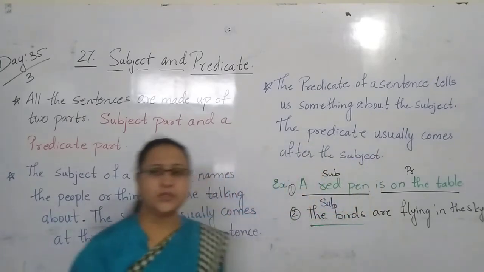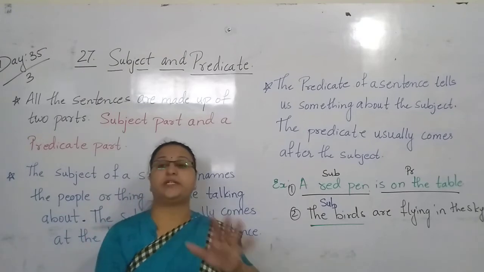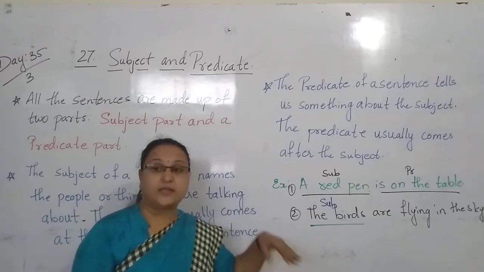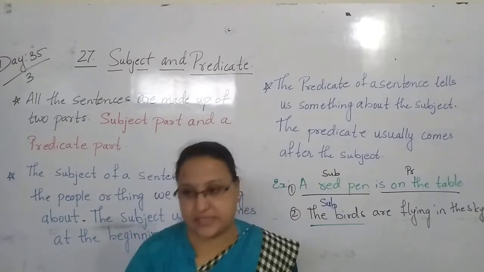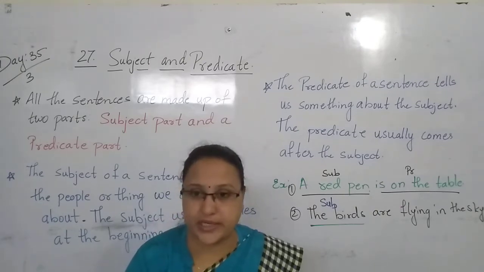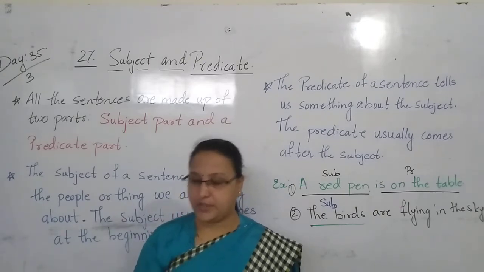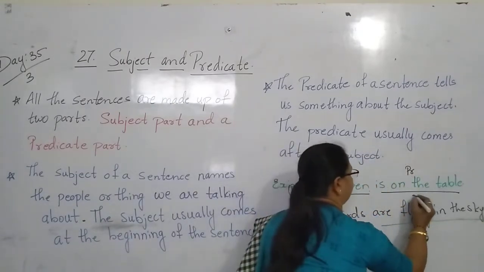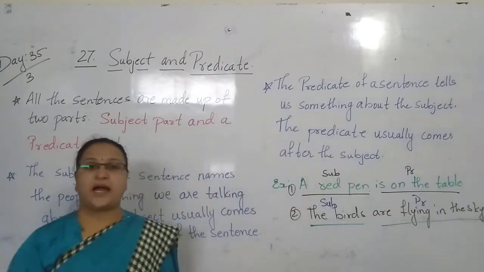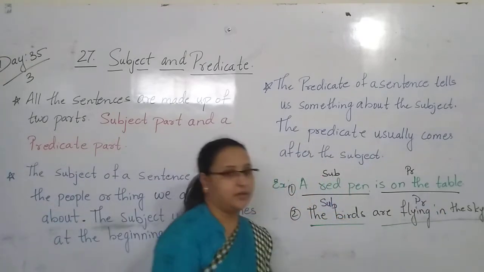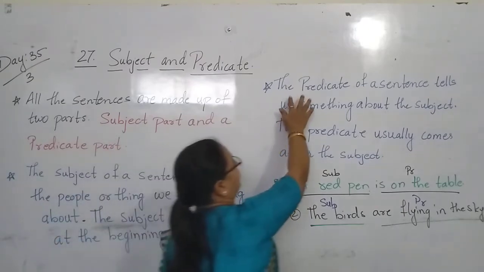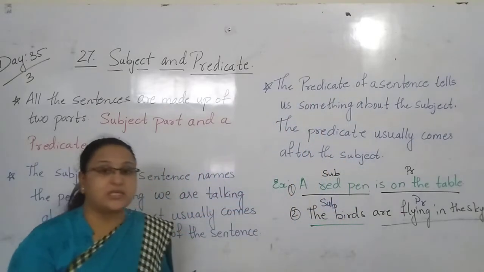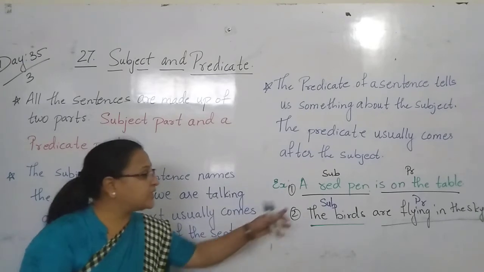Yes, children. So the subject is about what we talk, whether it is the people or the thing, children. And the predicate is what action it takes. What action it is doing is called the predicate. So here, are flying in the sky is what here? It is the predicate. The predicate of a sentence tells us something about the subject. It tells what the subject is doing.